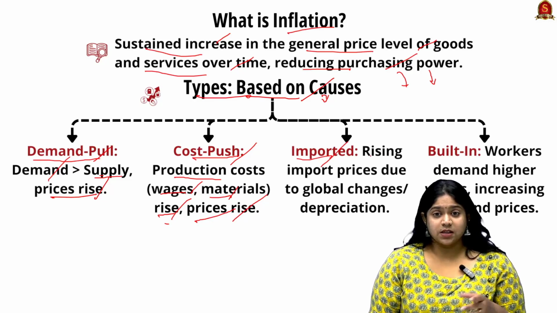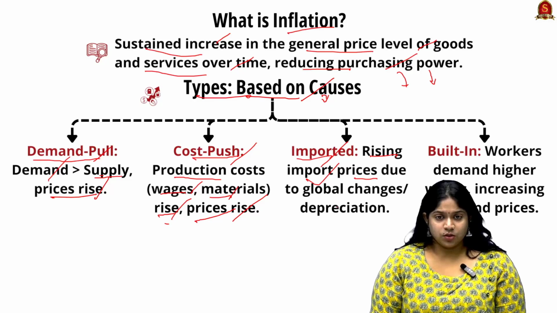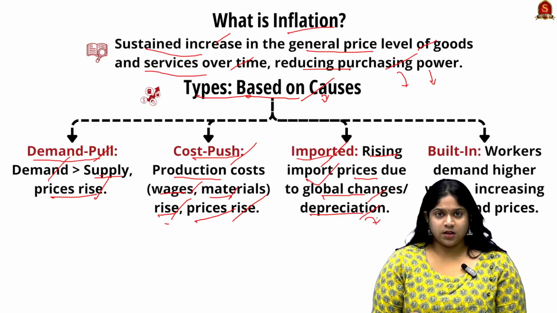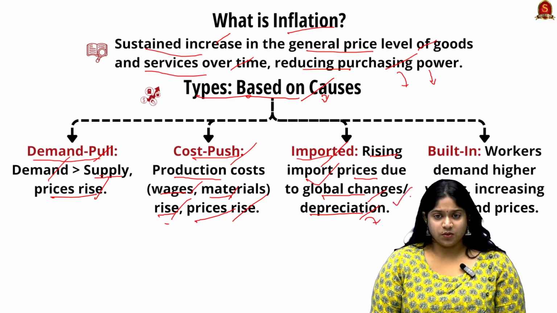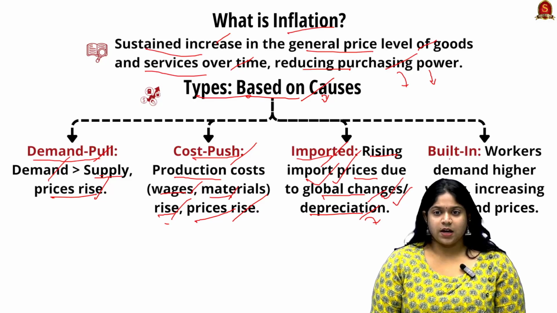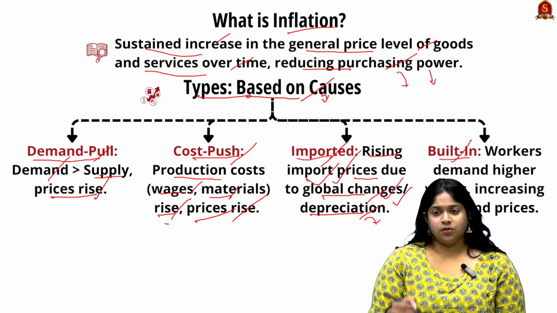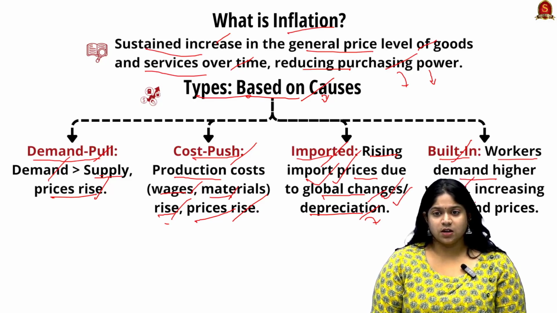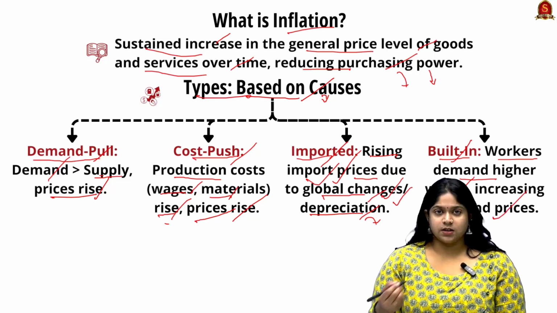Here the prices are rising due to imported goods, where due to changes such as geopolitical tensions and depreciation in currency value, it leads to a price rise of those goods. Because of the value depreciation and other global changes, those imported goods would have a rise in their price levels. The next inflation type is built-in inflation, where workers demand higher wages and thus it increases the production costs, and ultimately there is a price increase.